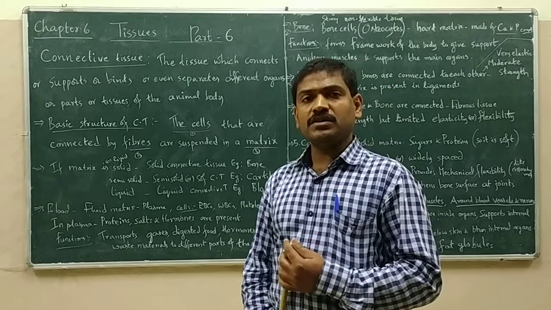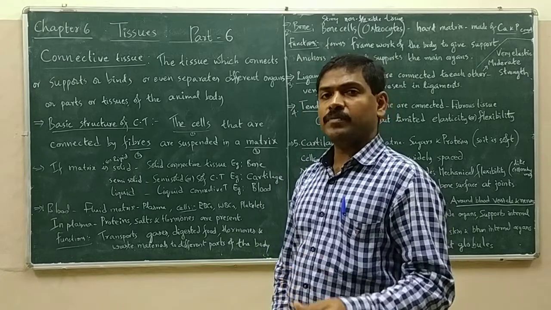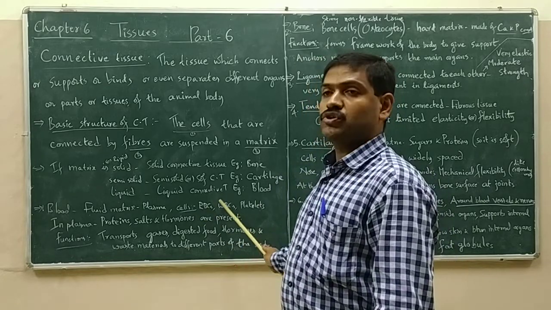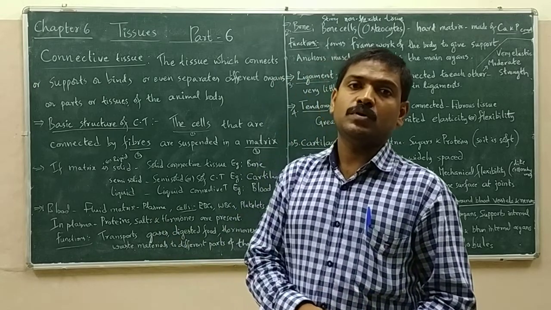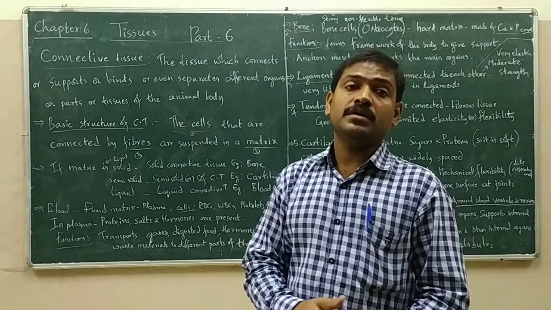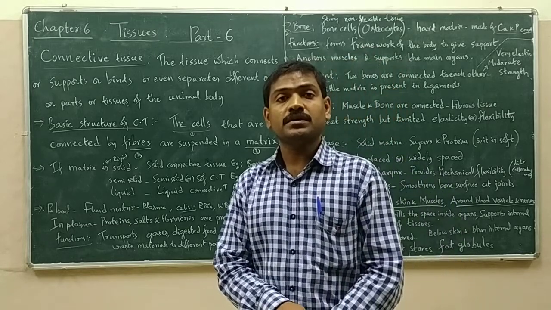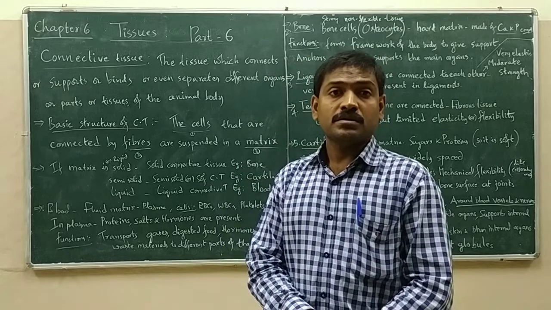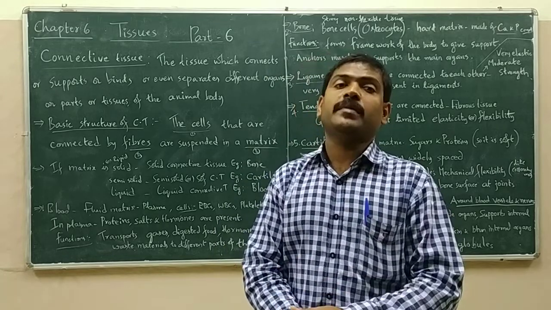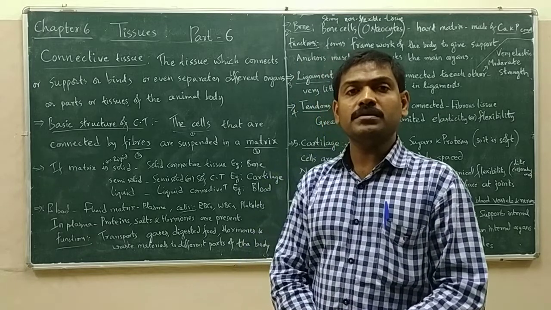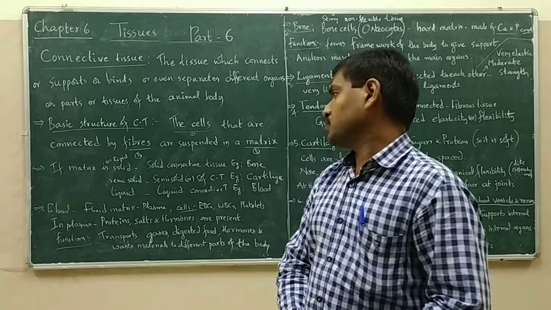If the matrix is liquid, then it forms liquid connective tissue, that is blood. Many of us don't know that blood is connective tissue. Yes, it is connective tissue because it has cells that are connected by fibers suspended in liquid matrix. So, blood is the only liquid connective tissue.